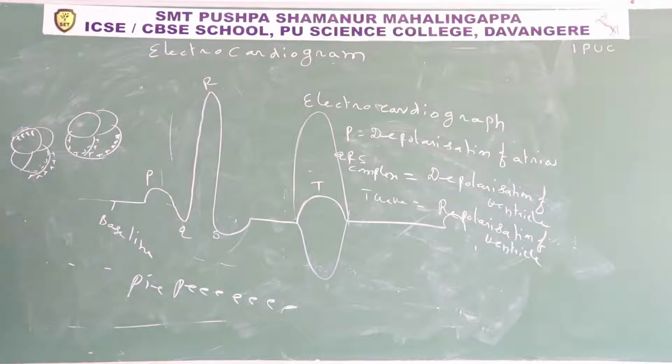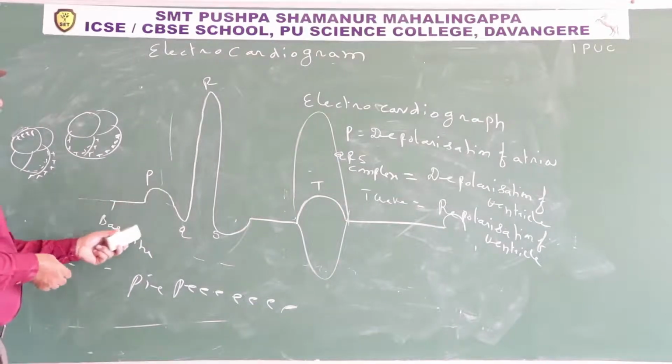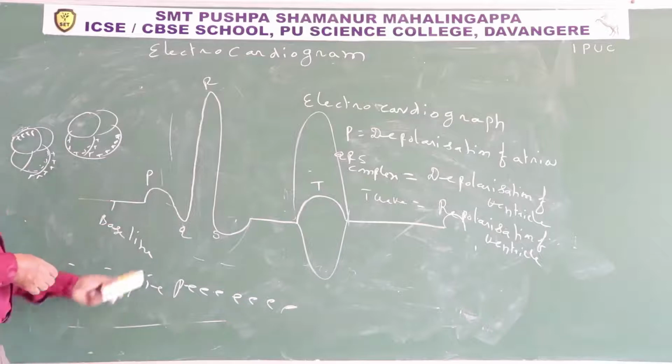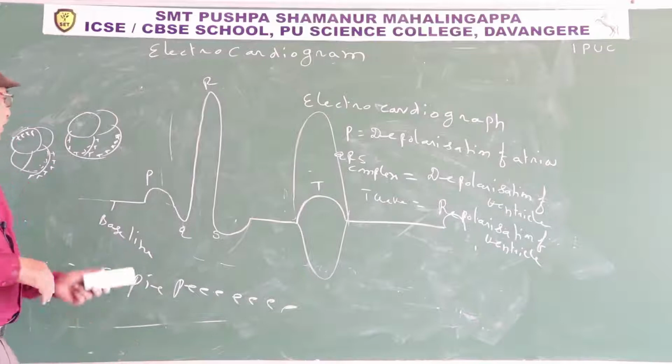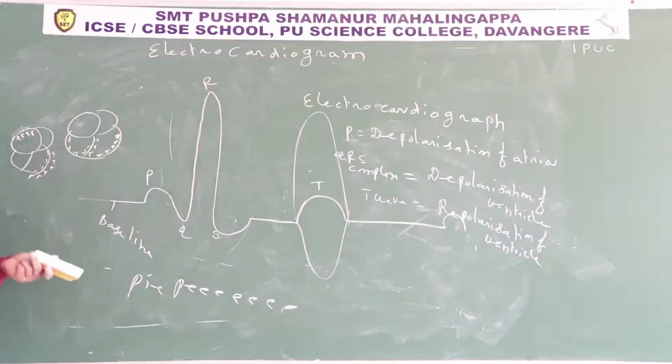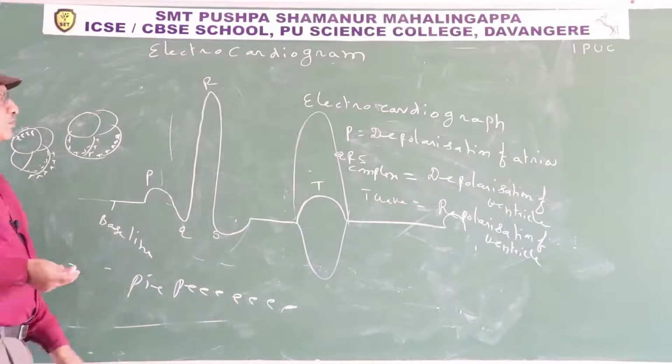Once the two atria undergo depolarization and become electrically positive, later the atria undergo contraction. So depolarization is followed by atrial contraction. So the P wave represents depolarization of atria. The QRS complex represents the depolarization of the ventricle. The inner surface of the ventricle is electrically positive. Once the two ventricles are completely electrically positive, this is followed by contraction of the ventricle.